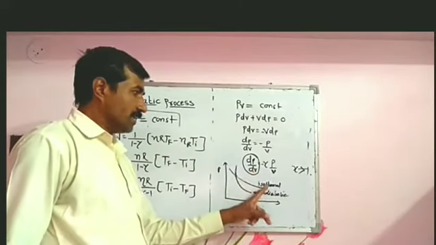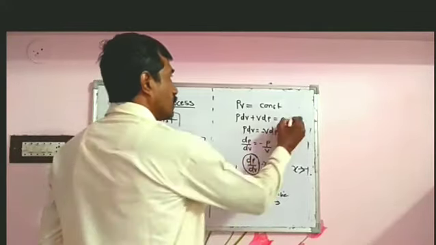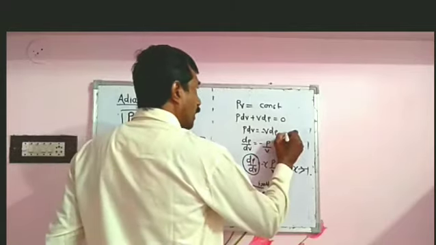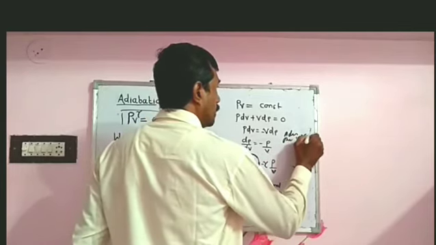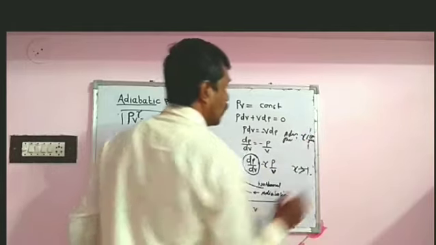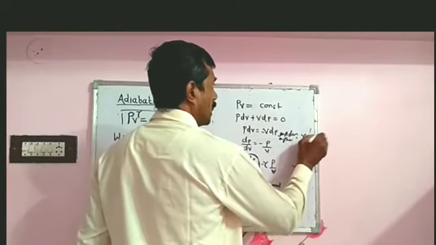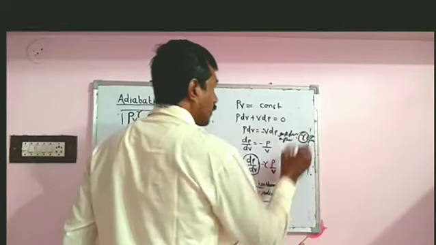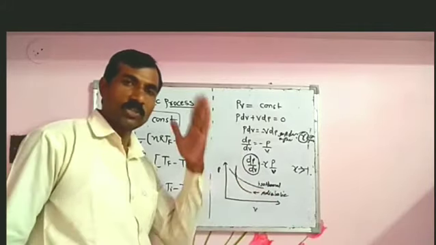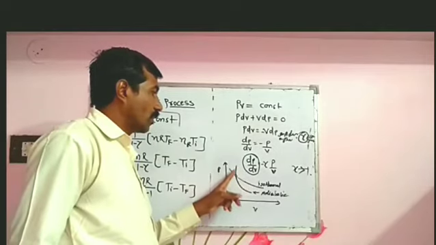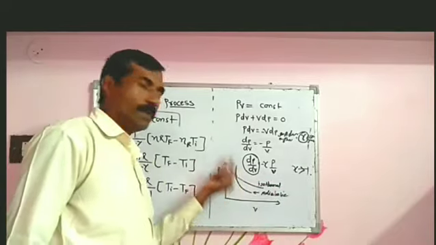So the slope of the adiabatic process is equal to gamma times the slope of the isothermal process. Since gamma is always greater than 1, the slope of the adiabatic curve is greater than the isothermal, and this is the reason why the adiabatic curve is steeper than the isothermal curve.